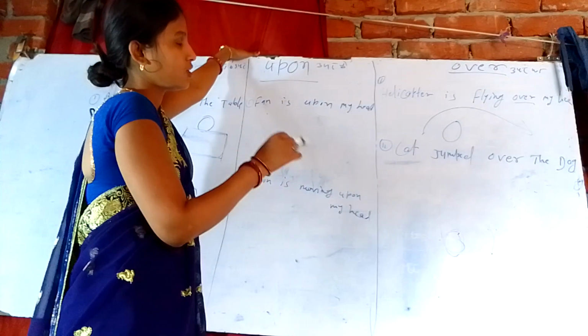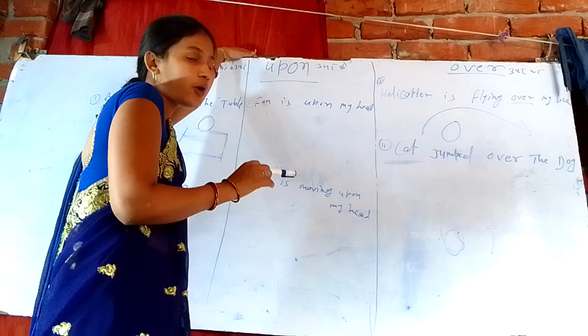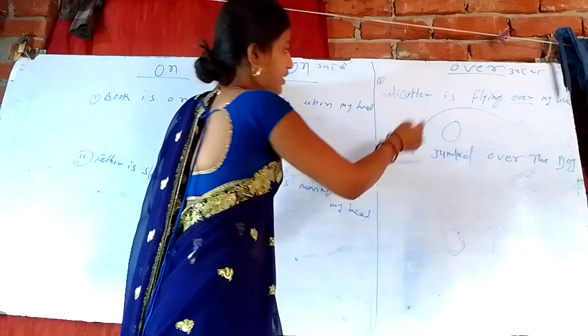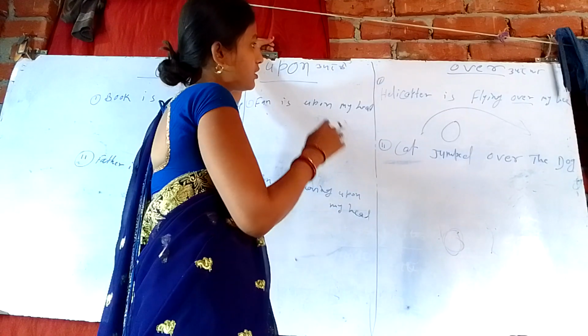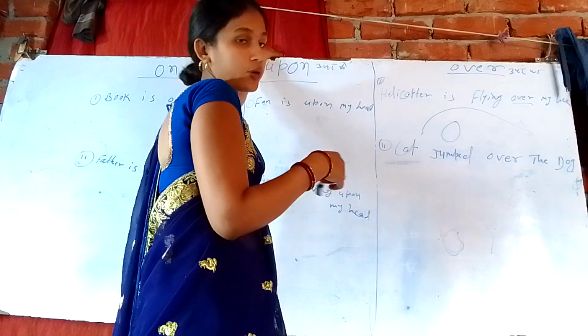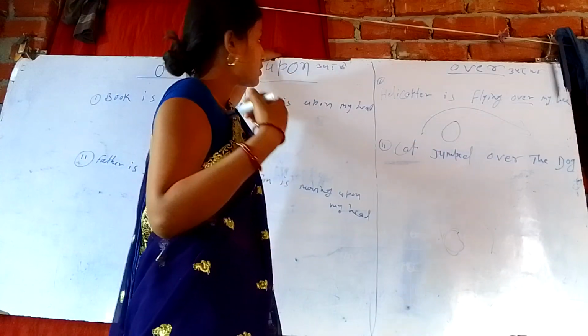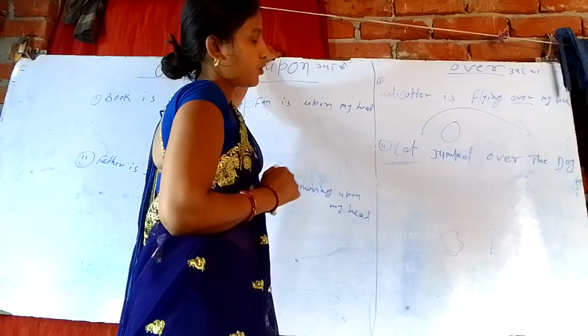And if anything goes to any side, like a helicopter, then use over, not upon, not on, only over.